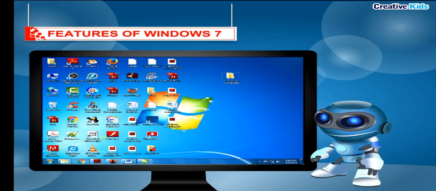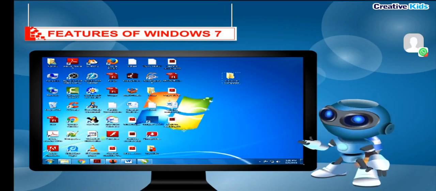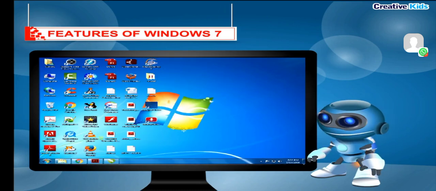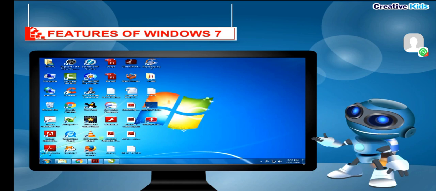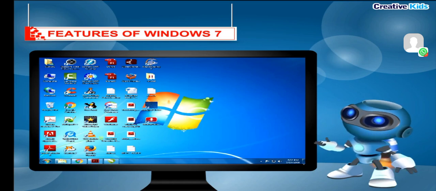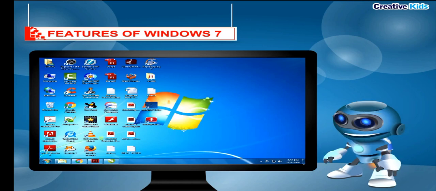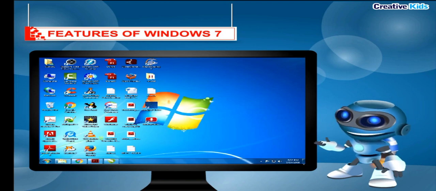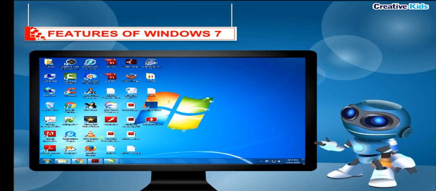Features of Windows 7. Windows 7 has a very attractive look with colorful themes. It comes with new features, improved programs, and faster speed. Among the new features available in Windows 7, there are new technologies that run in the background, making your computer more efficient and reliable.